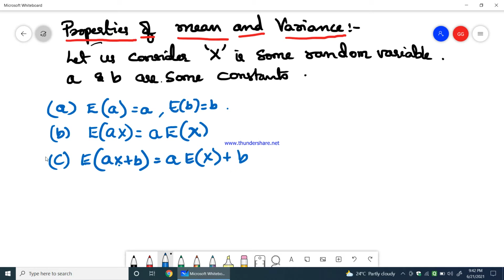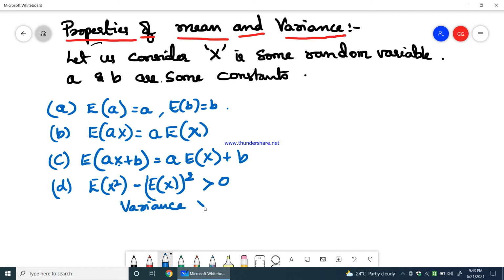Now coming to the fourth property: E of x square, the second moment which we saw, minus E of x the whole square should always be greater than 0. It means that the variance should always be greater than 0, and it also predicts that E of x square should always be greater than E of x the whole square.